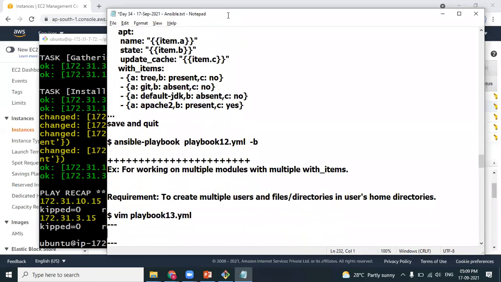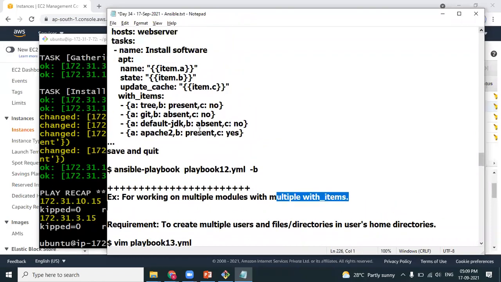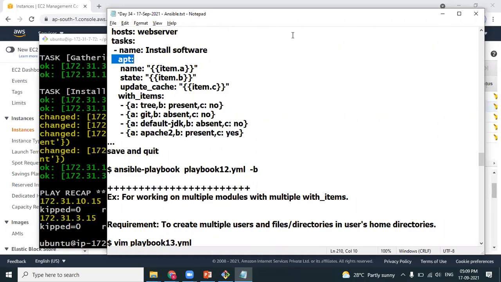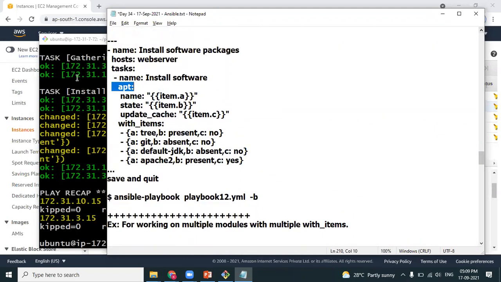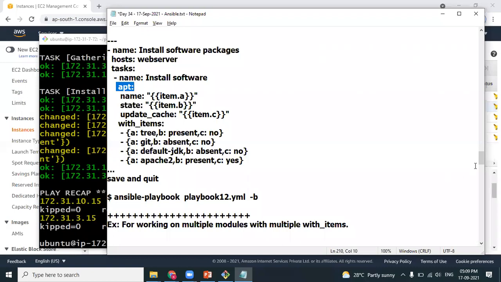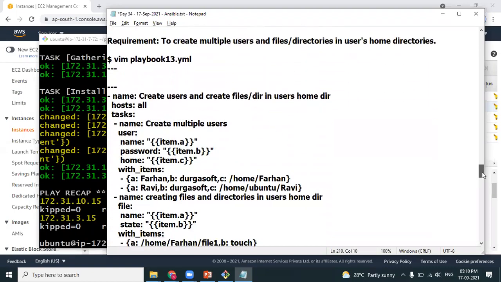Next, multiple modules with multiple with_items. What does that mean? Look at the previous example. This loop will execute for which module? Only one module, the APT module, installing or uninstalling something. Whatever it is, the playbook is having only one module. This with_items is definitely referring to the APT module.